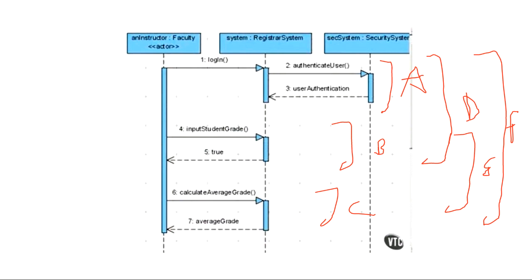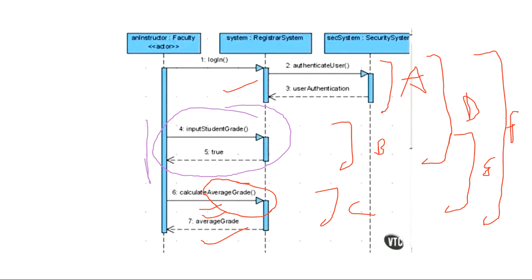This is the average grade for the class, Saurabh, the average grade of the whole class. B, right? Only because this part is happening only once, the faculty will log in only once. Once authentication happens, it will be fixed. Finally average grades will be calculated only once. The thing that is getting repeated is this part, right? That he has to input the grades of all the students. So the frame will be drawn here.